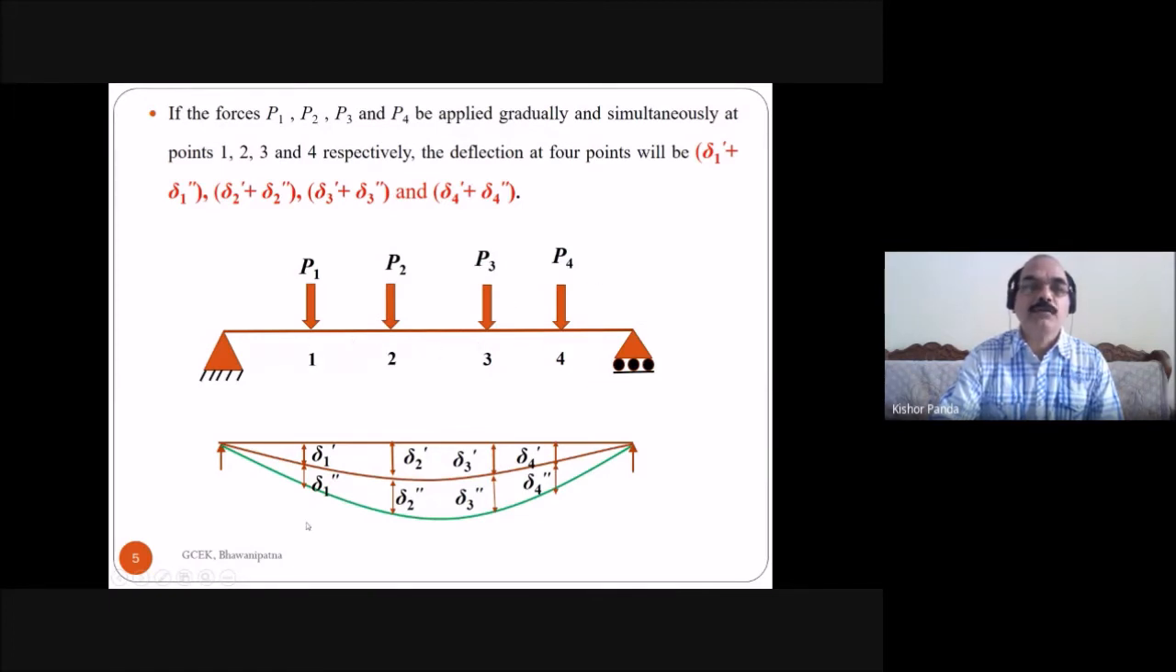So the total deflection at 1 is delta 1 dash plus delta 1 double dash, at 2 it is delta 2 dash plus delta 2 double dash, at 3 it is delta 3 dash plus delta 3 double dash, and at 4 it is delta 4 dash plus delta 4 double dash. This is the deflection at 1, 2, 3, 4 respectively. Then what do we have to find out here?